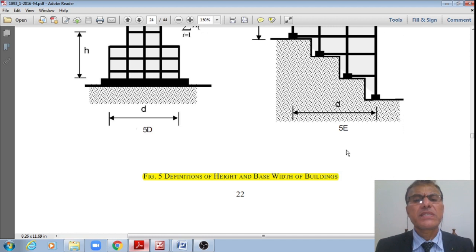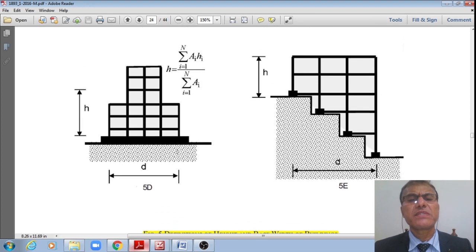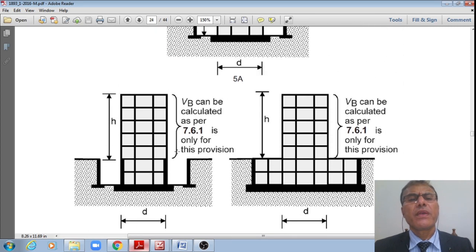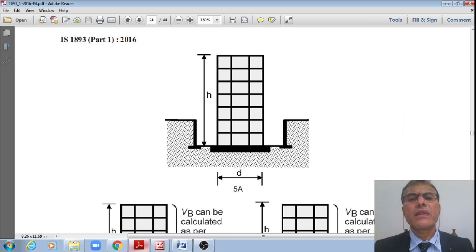Now let us see these definitions of the heights and base width of the building, student, before we see the discussion, as per this figure 5, right? This is what is called the height. Actually these are the basement floors which are resting on deep excavations, right? Maybe 2 to 3 stories deep, above that, below the natural ground level.